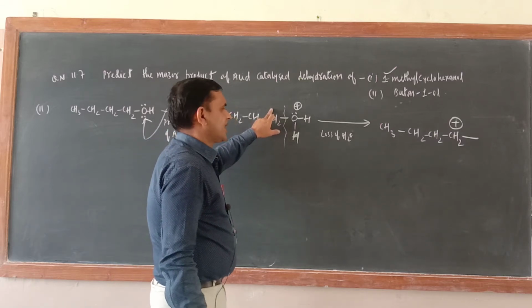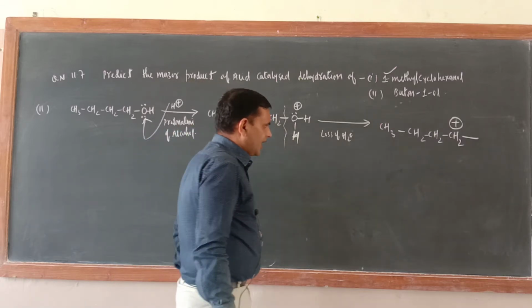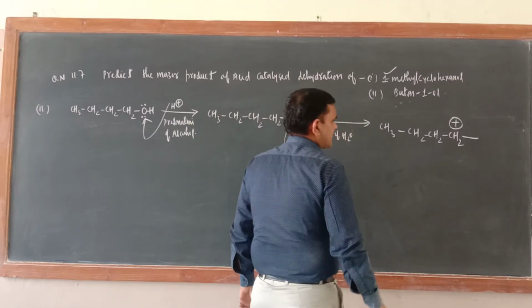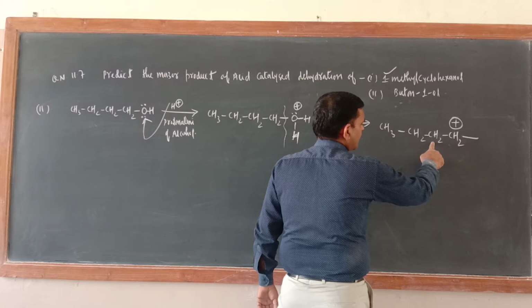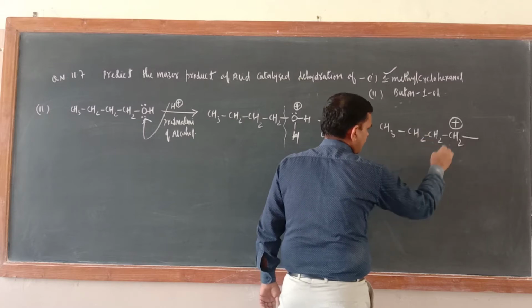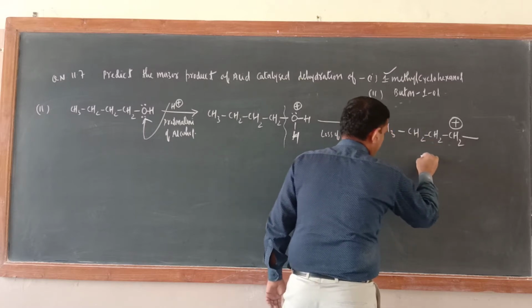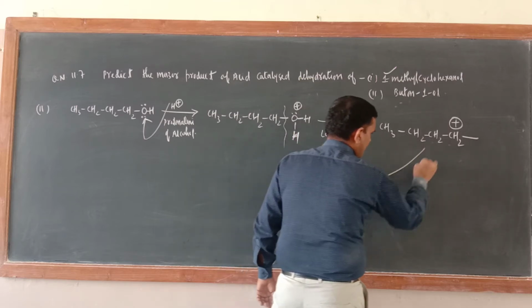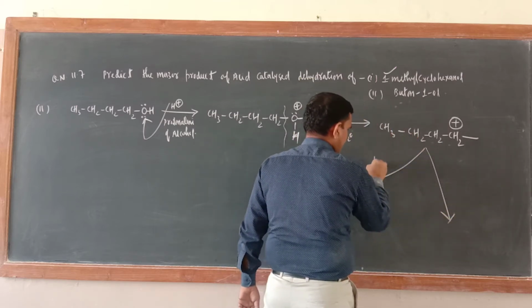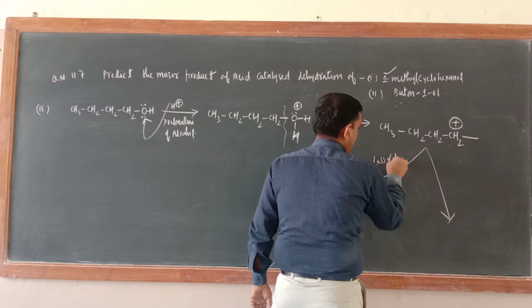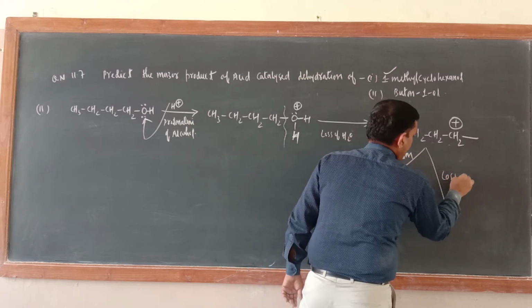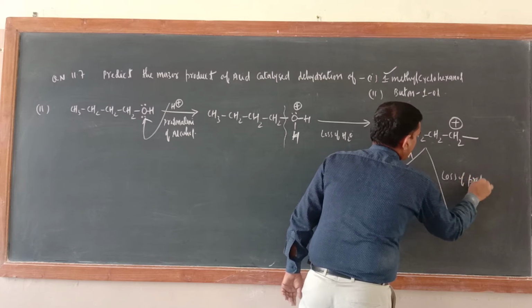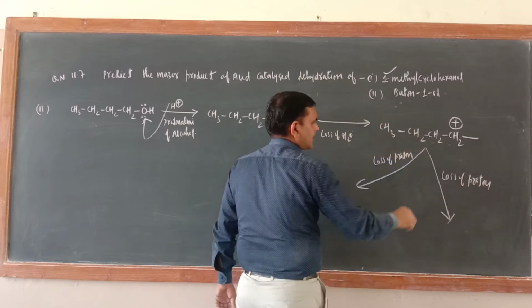Now try to understand here. Now next step is very important. Suppose you are losing proton from here, then here double bond will be formed. Third step is loss of proton. Now we have got two options.